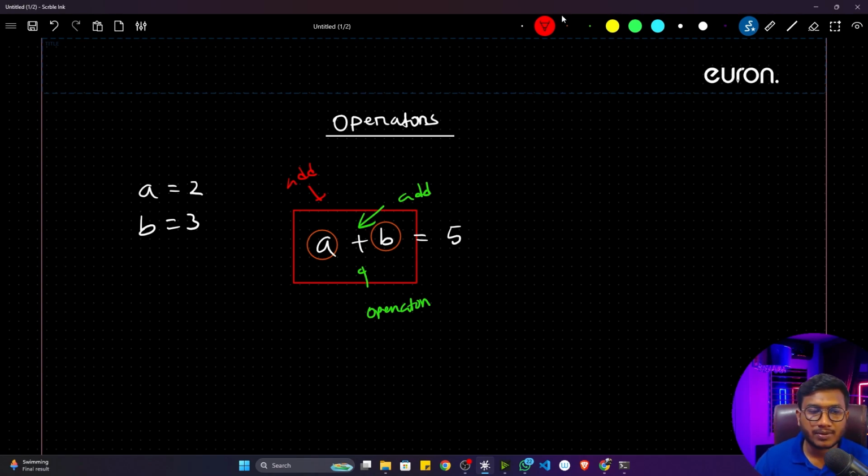And to perform that particular operation, you are using one specific symbol. In this case, you are using add, this particular add, that means plus symbol. This is called operator. It can be any kind of symbol. It can be minus symbol.